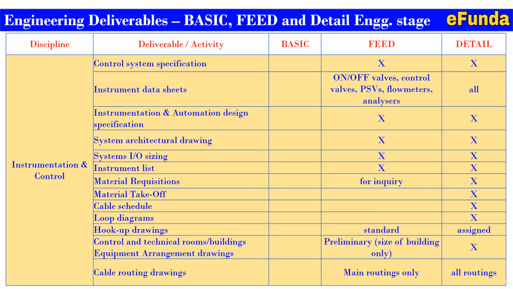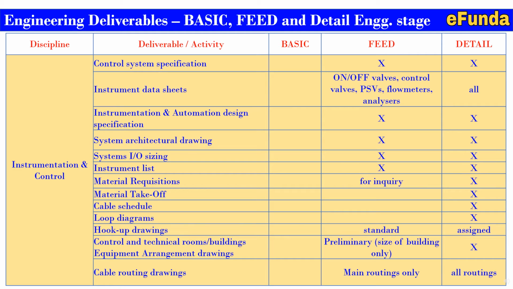Instrumentation and automation design specifications are required in feed and detail. System architectural drawing is required in feed and detail. System IO choosing is required in feed and detail engineering stages. Instrument list is required in feed and detail stages. Material requisition mainly for inquiry is required in feed stages, and for all the items it is required in the detail. Inquiry for the RFQ is required during the detail stages. Material takeoff is mainly required during the detail engineering stages.